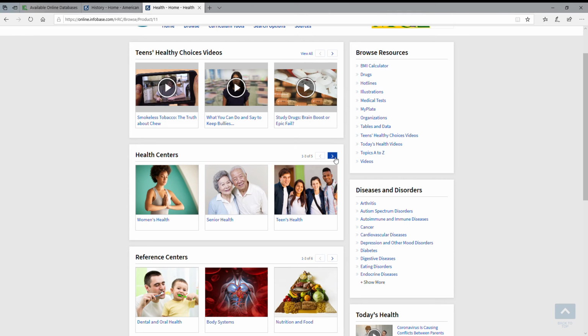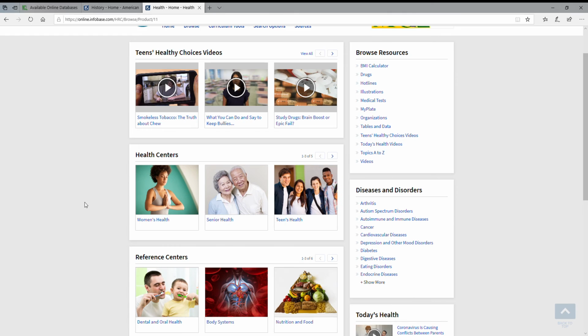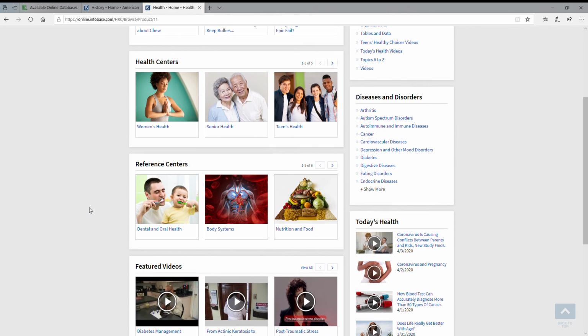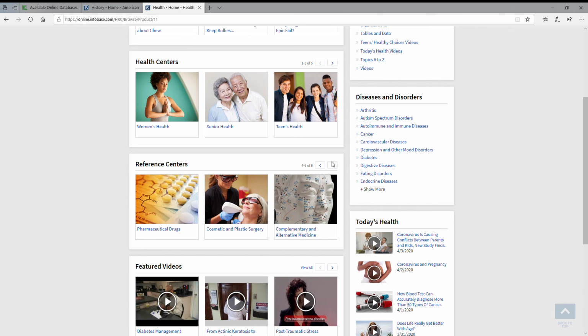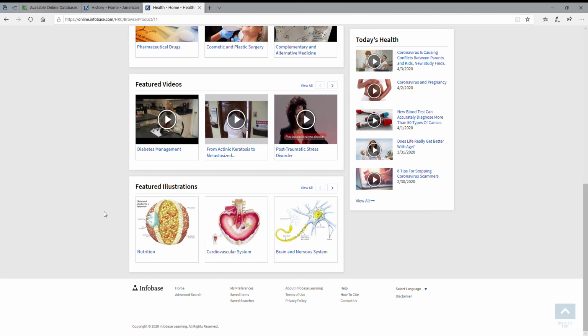So if you're looking for topics based on age, that would be available. The reference center also has topics. So if you're trying to learn anatomy, there's the whole section on body systems. And then there's other topics such as nutrition, plastic surgery, alternative medicine. So there's different articles in here. And again, I'm not really going to go in depth because they present themselves very much the same way as the ones that we looked at in the history database.